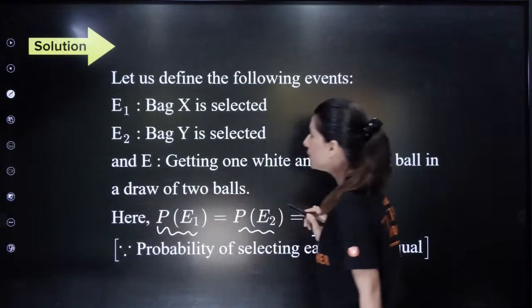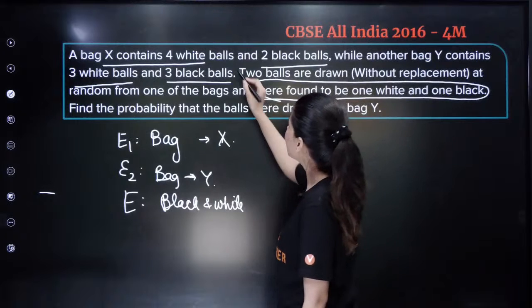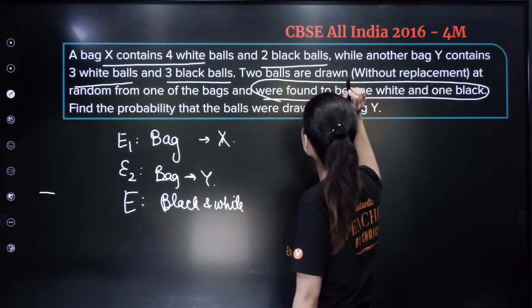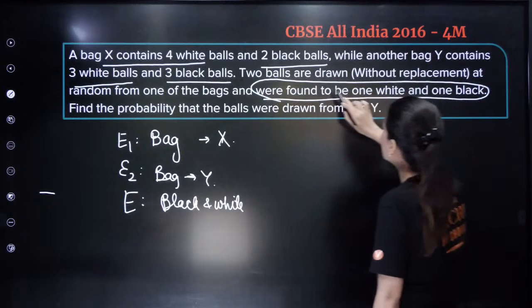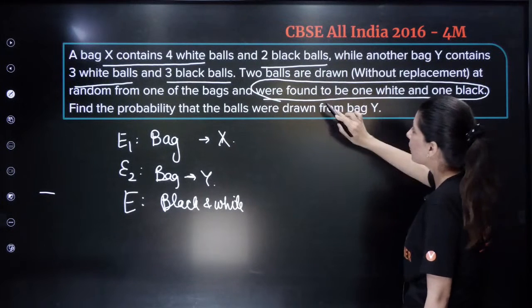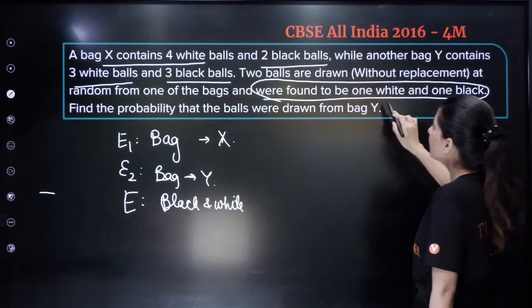So first of all, do you understand this? Let us understand the question. Bag X is having 4 white and 2 black. And another bag Y contains 3 white and 3 black. 2 balls are drawn without replacement from the bags and found to be 1 white, 1 black. What is the probability that it is drawn from bag Y?